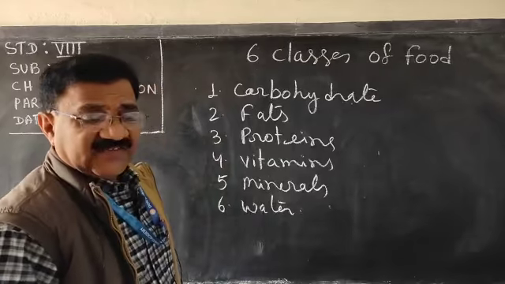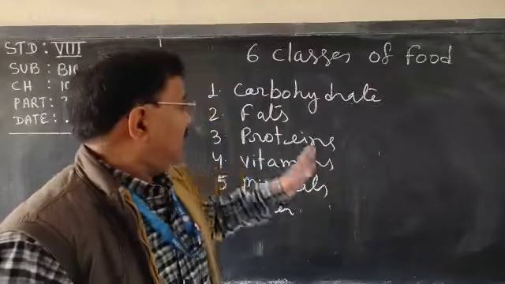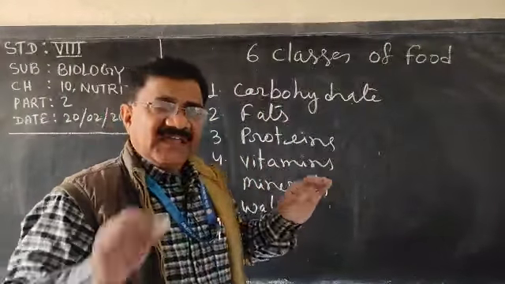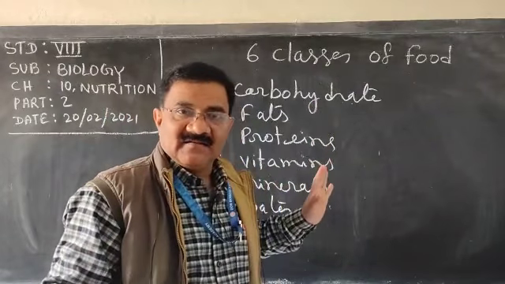So there are 6 classes of food, and we are going to discuss each in detail.